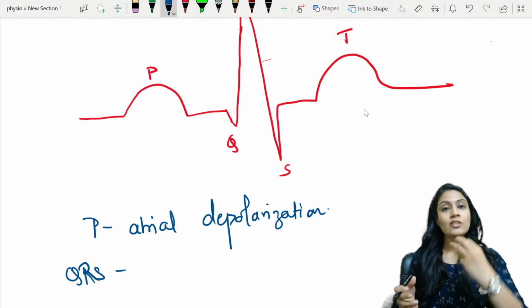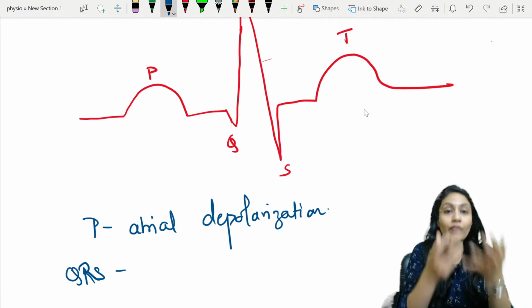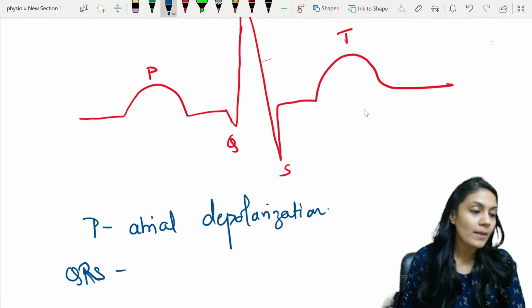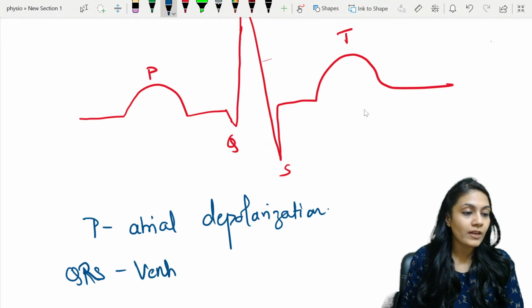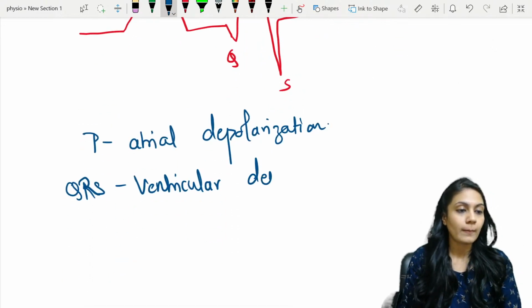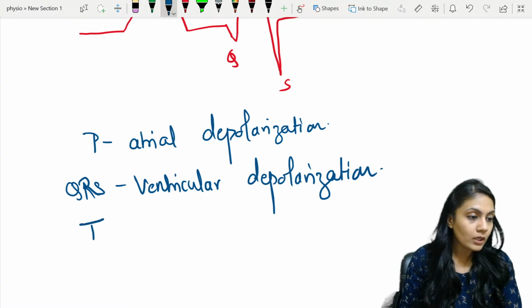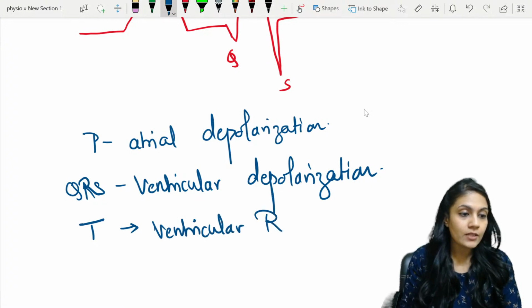Next, the depolarization will come through the AV node. It is going to come towards the ventricle. The ventricle is going to get depolarized. Okay. So QRS denotes the ventricular depolarization. It is going to show ventricular depolarization. What about the T wave? It is for the ventricular repolarization.